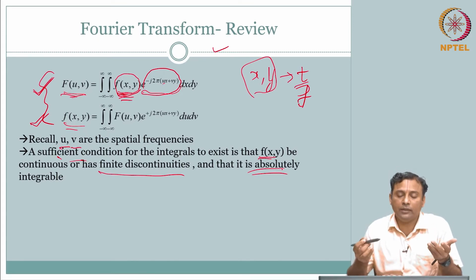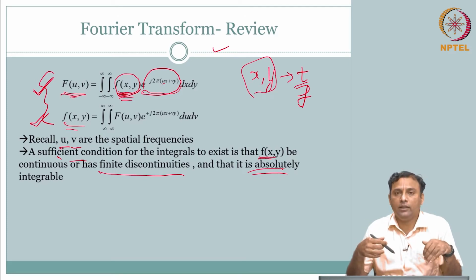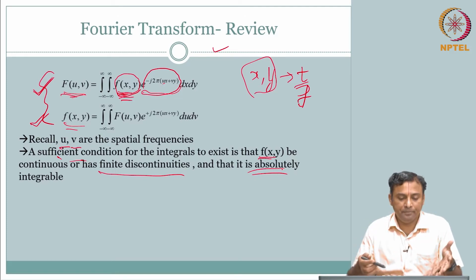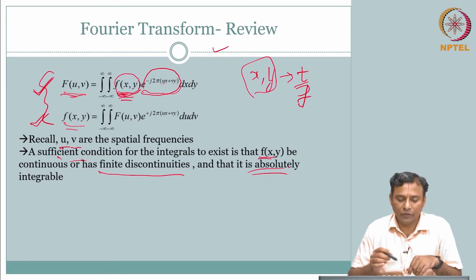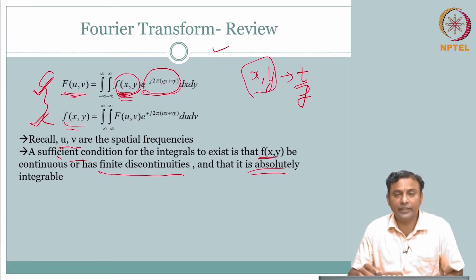It turns out that for most of the signals participating in medical imaging systems, this is a reasonably good approximation. So most of the time you will not have a problem calculating the Fourier transforms, as the sufficient condition will be met.